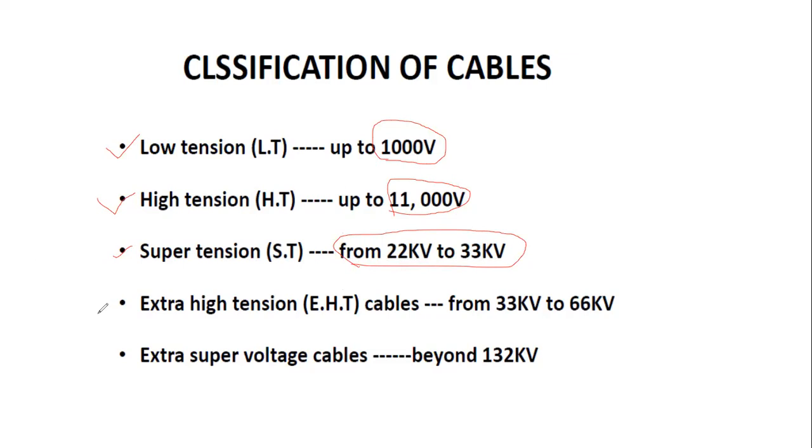Next type of cable is the extra high tension cable, the EHT cable. It is used from 33 kilovolts to 66 kilovolts. Beyond 132 kilovolts, we are using the extra super voltage cables.